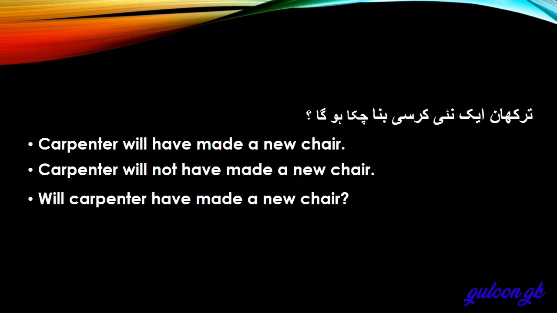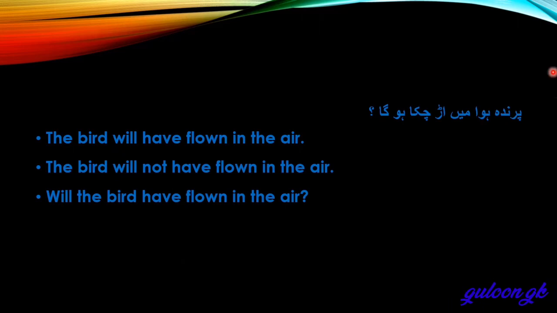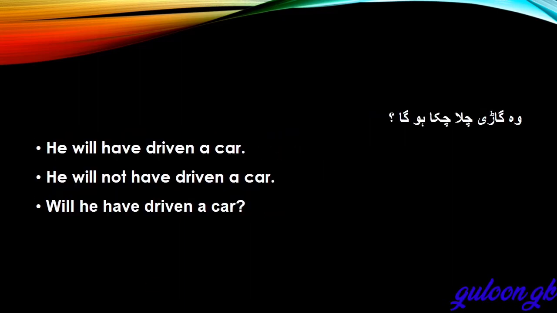Positive, negative, interrogative sentence. परिंदा हवा में उड़ चुका होगा. The bird will have flown in the air. The bird will not have flown in the air. Will the bird have flown in the air? Positive, negative, interrogative sentence. वो गाड़ी चला चुका होगा. He will have driven a car. He won't or he will not have driven a car. Will he have driven a car?